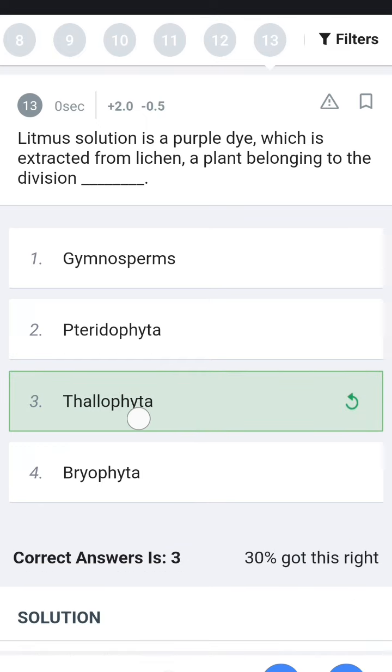Litmus solution checks whether something is acid or base. If blue litmus turns red, it is acid, and if red litmus turns blue, it is alkaline.